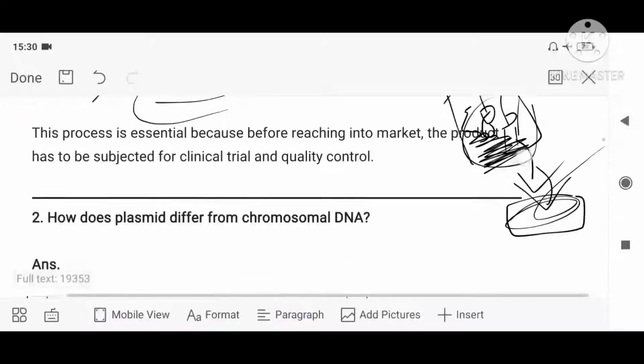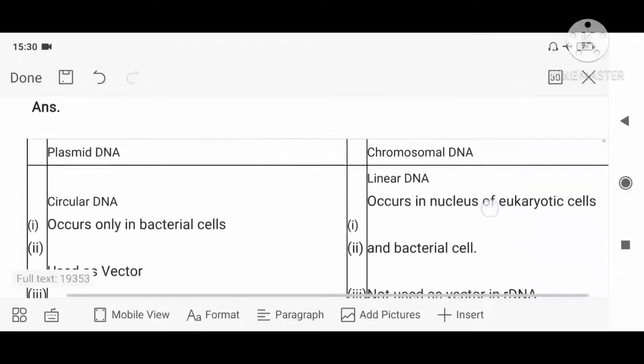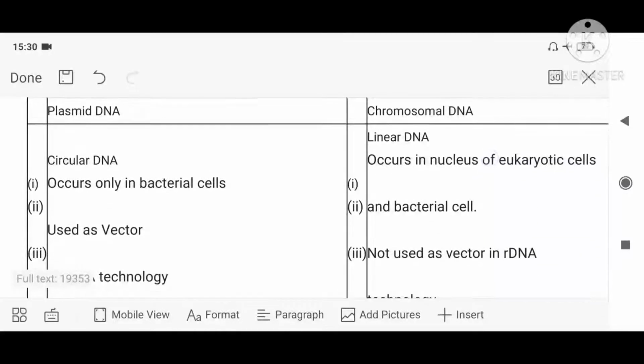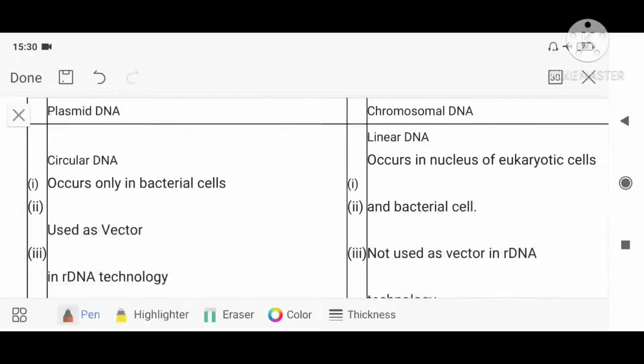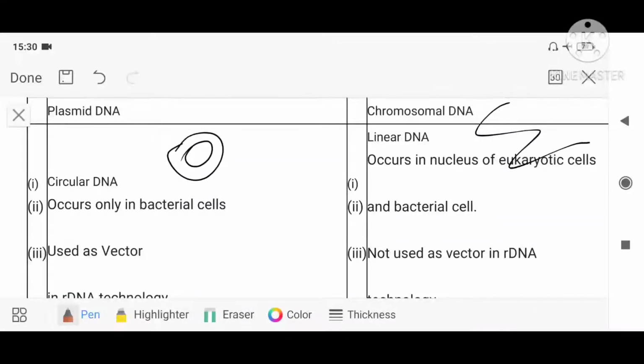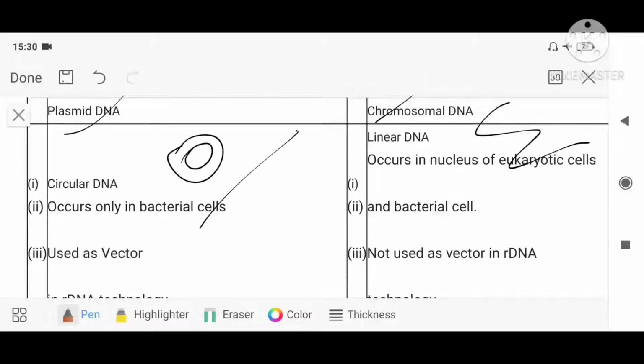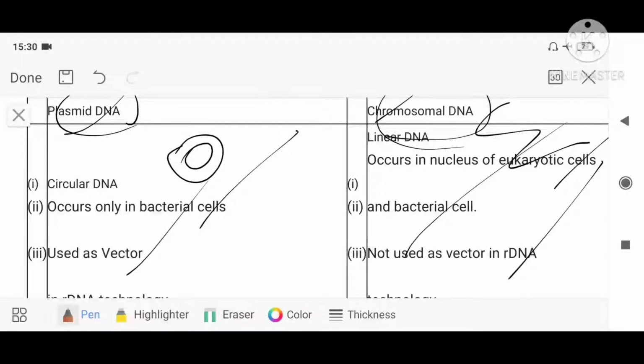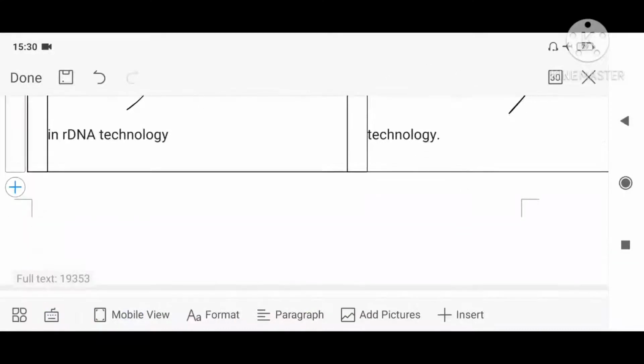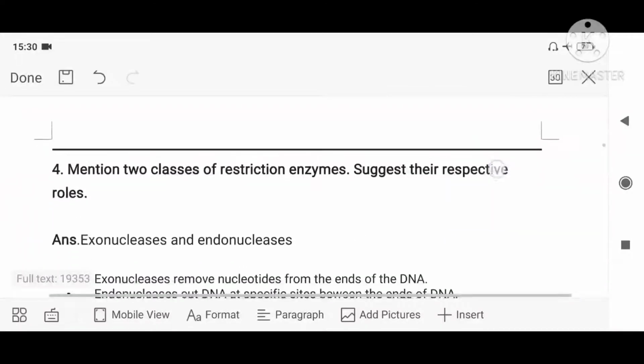How does plasmid differ from chromosomal DNA? Plasmid DNA is circular in nature, chromosomal DNA is linear, isn't it? Plasmid DNA occurs only in bacterial cells. Chromosomal DNA occurs in both eukaryotic and bacterial cells. Plasmid DNA we can use as a vector, but chromosomal DNA we cannot use as a vector in rDNA technology, right? That is the answer. Any 2 points you can refer.